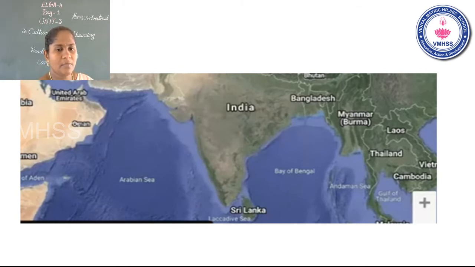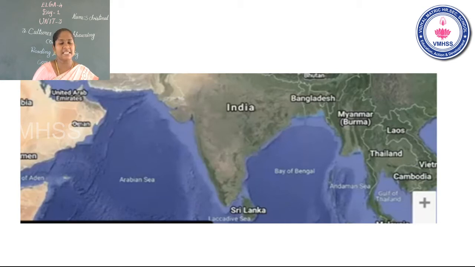Okay, students, now see the slide. What is this, children? This is a map of India. Okay, children, which is our country? Very good. India is our country. Children, where do you live? Where are you coming from? Do we live in villages or towns?